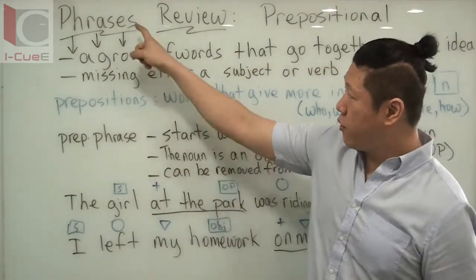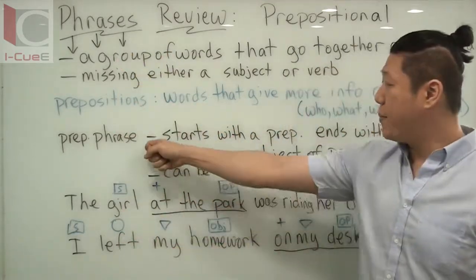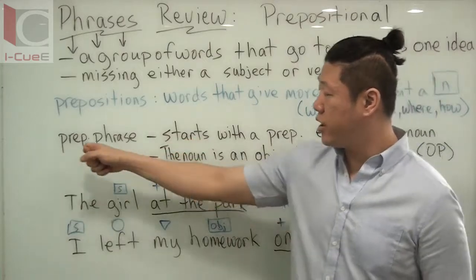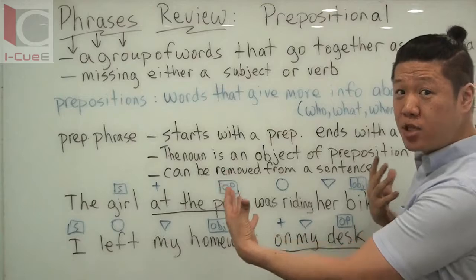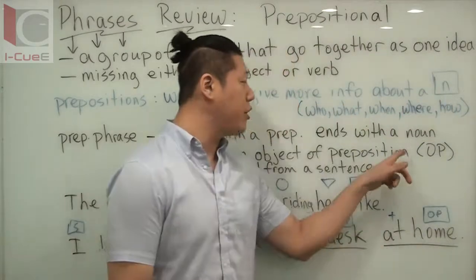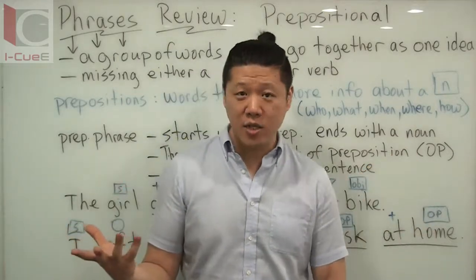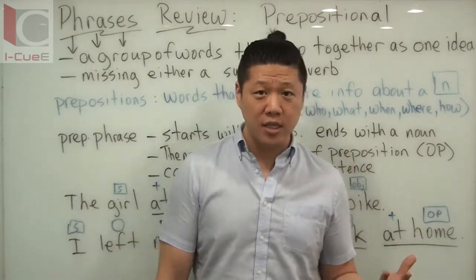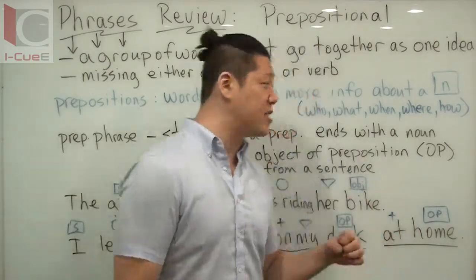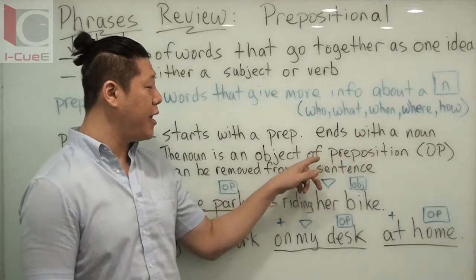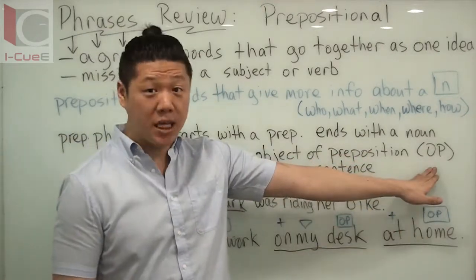Prepositional phrases. So a phrase is a group of words. Prepositions give you more information. Put it together. Prepositional phrases start with a preposition, but they have more words. At the end of the prepositional phrase, you are going to be ending with a noun. What kind of noun is that? Because you have subject nouns in a sentence, you have object nouns, direct objects, indirect objects. But the noun in a prepositional phrase is an object of preposition. That's what we call it. Sometimes we just say OP.